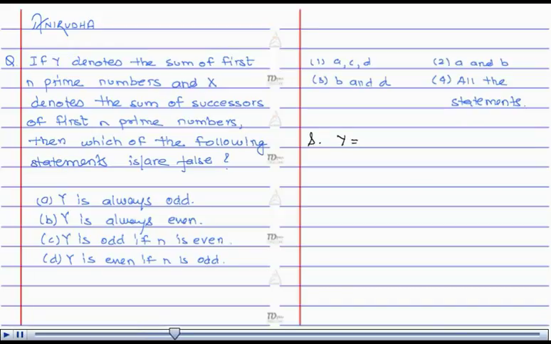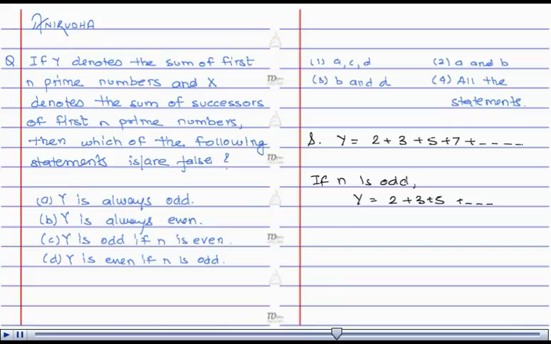Y denotes the sum of first n prime numbers, that is y is equal to 2 plus 3 plus 5 plus 7 and so on. Now, if n is odd, then y is equal to 2 plus 3 plus 5, say, and so on.